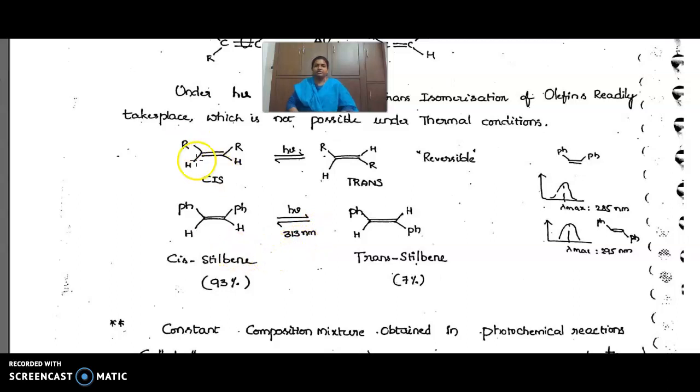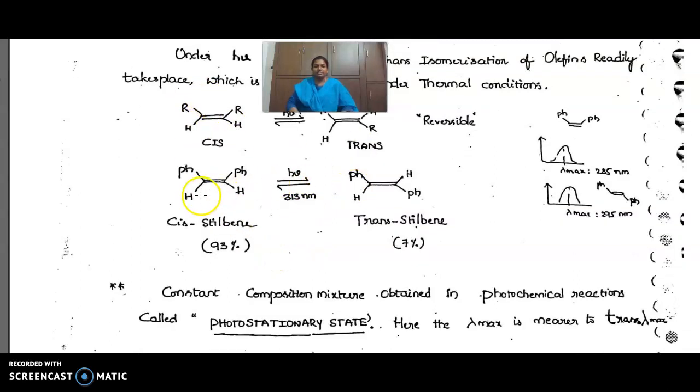Okay, cis olefin converts to trans. Here cis stilbene is converted to trans stilbene at a wavelength of 313 nanometers. The wavelength should be in the UV and visible region, 200 to 800 nanometers, and it should be specific to the molecule. For stilbene, at 313 nanometers, this isomerization occurs.